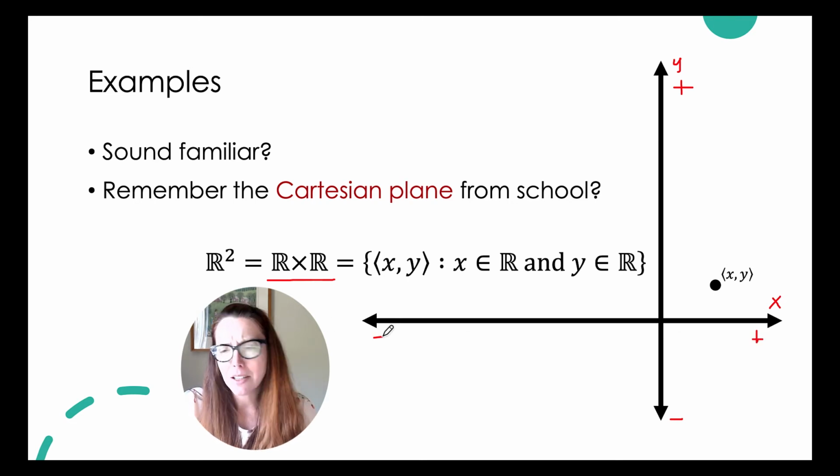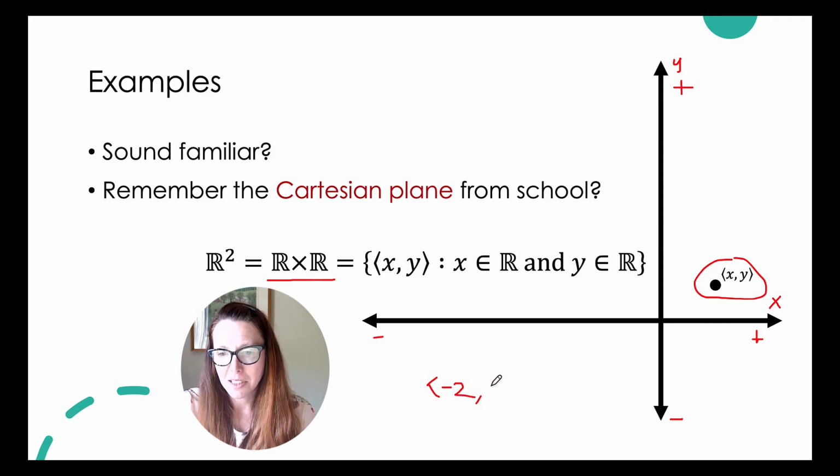And you've probably had loads of time plotting these things. And so all of the possible ordered pairs that can exist fit on here somewhere. We see here I plotted an arbitrary xy as a point, but maybe you would be asked to map negative 2, comma, -1.